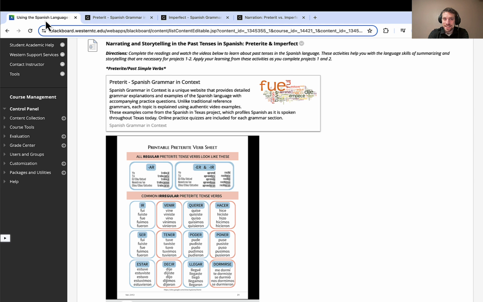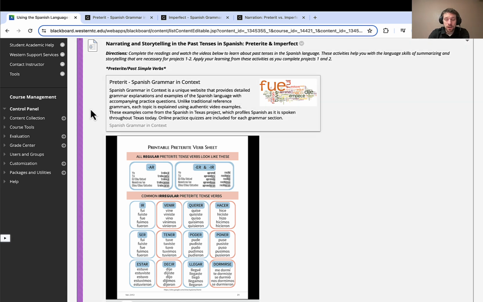Hey students, in this video we're going to talk about the past. We're going to specifically talk about the preterit, or the past simple tense. This is a tense that's used in Spanish all the time, specifically for talking about things that have happened and finished in the past. You can see this printable verb sheet for different conjugations of how different verbs are conjugated